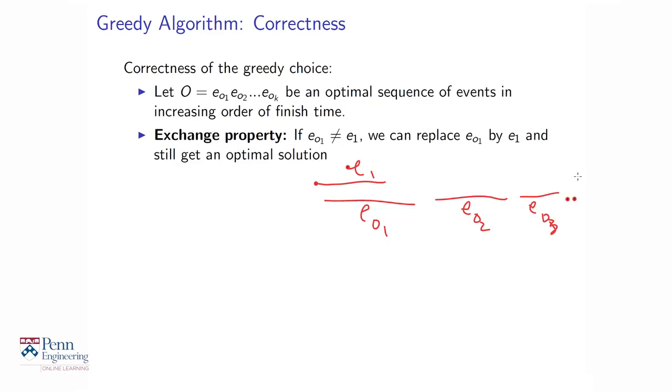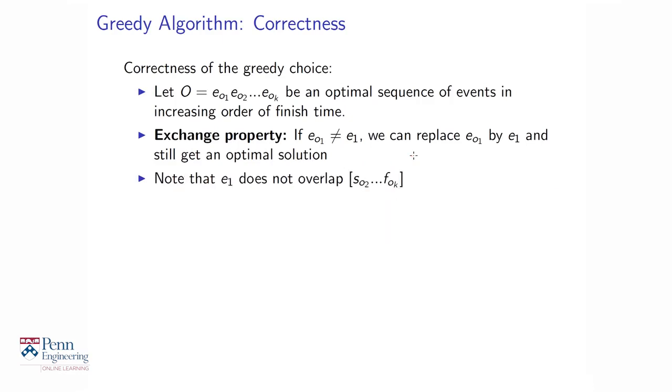And it's clear that we could have dropped EO1 from the optimum solution and added E1 to the optimum solution, and we would still have a consistent solution. There are no overlaps because E1 finished before EO1. So this is the proof by exchange property that the choice of picking E1 as the first event is completely fine. Whatever optimum solution you find, you can make sure to put E1 in there and it'll still be an optimum solution. It does not have any overlap with the entire interval from the start of event EO2 to the finish of event EOK. So that's proving that the greedy choice property holds.